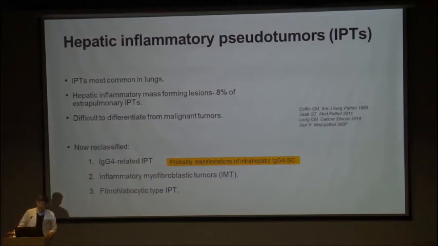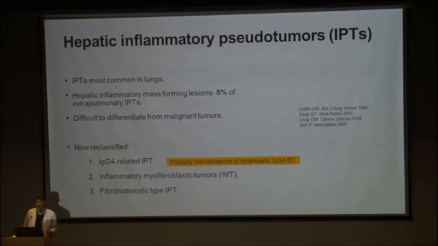The second category is a neoplastic entity with translocations in ALK and ROS genes, and you can do IHC to pick it up. And the third type is fibrohistiocytic type of inflammatory pseudotumors. The third category shows xanthogranulomatous inflammation, exists in the periphery of the liver, and is non-neoplastic. The first entity is most common. It is a liver manifestation of IgG4 related disease, mostly occurs centrally in the hilum, and is part of the sclerosing cholangitis spectrum.